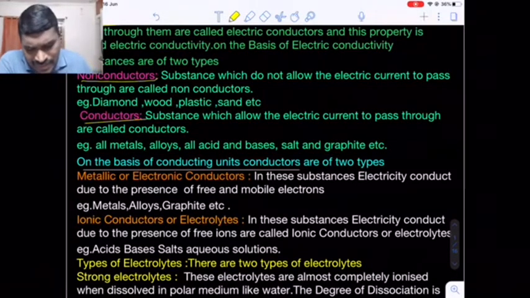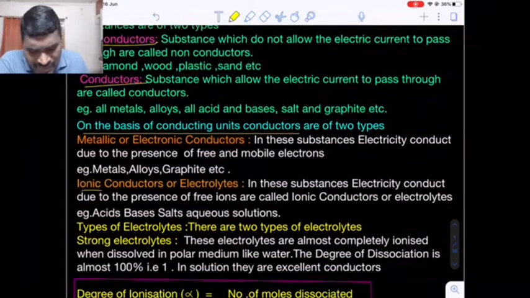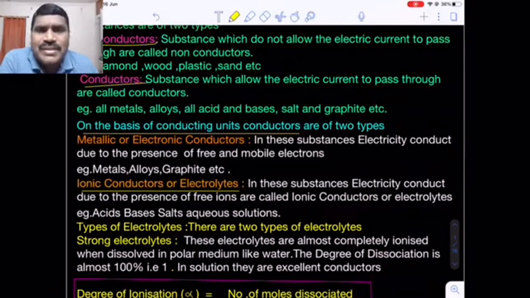Now come to number two, ionic conductors or electrolytic conductors. In electrolytic conductors, the conducting species are ions, oppositely charged ions. Are you getting my point? When free movable ions are present in the conductor, such a conductor is called an electrolytic conductor.